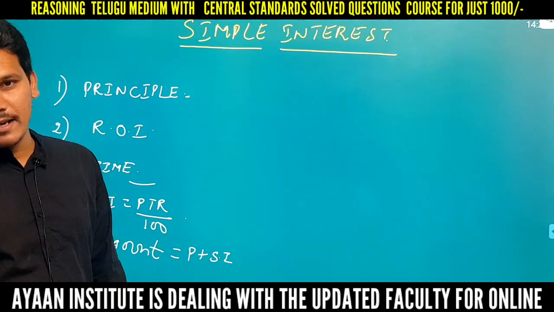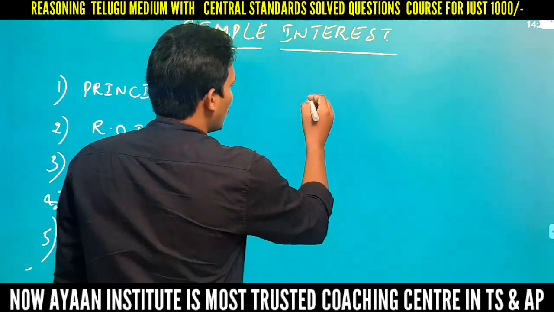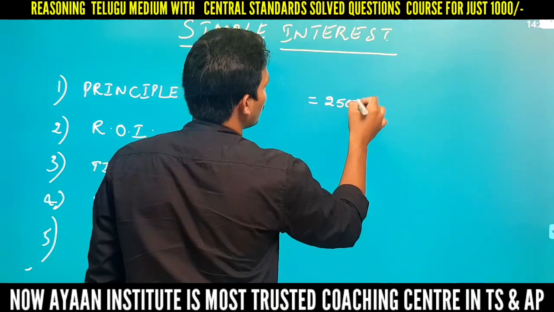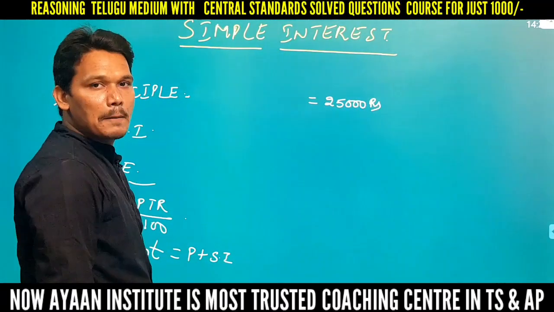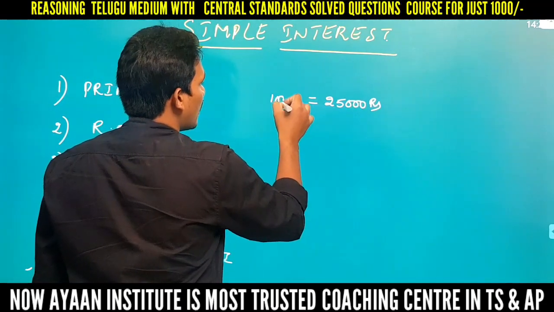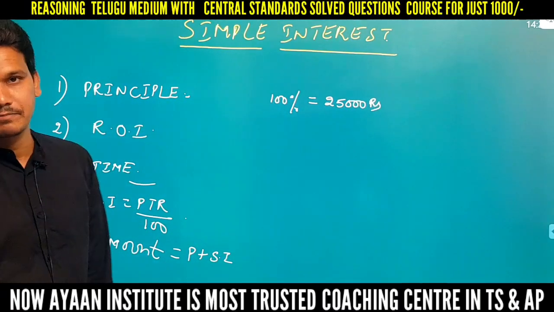The base must be considered as 100%. For example, suppose you have taken 25,000 rupees from me. This is the principal, so the principal must be considered as 100% because it is the base of the topic. Got the point?